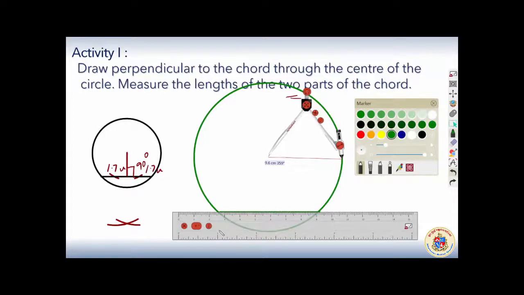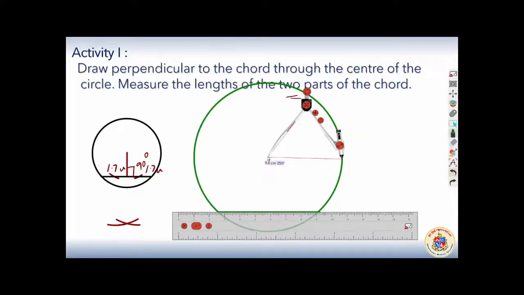This is the chord, and I forgot to put the center. That's a big tragedy. Now I have to draw a perpendicular from this center to the chord.